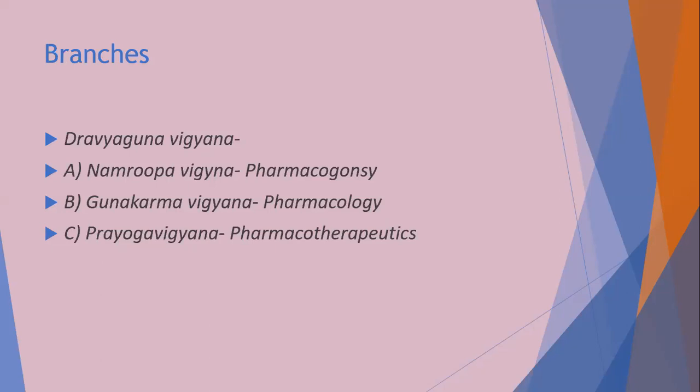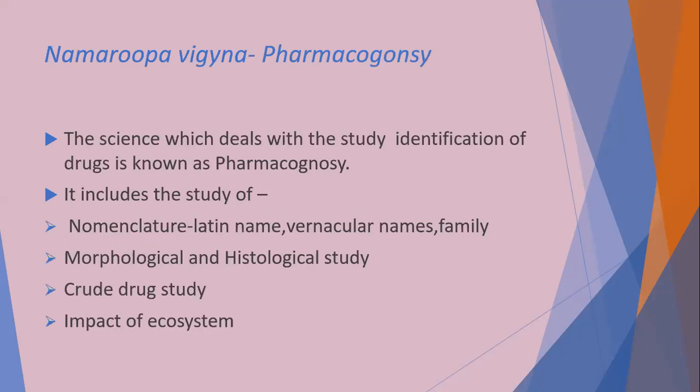Then third one is Prayogavigyana. Prayog means the branch which deals with the indication of drugs or method of a protocol for uses of drug in different clinical conditions is known as Prayogavigyana. That is pharmacotherapeutics. First one is pharmacognosy.